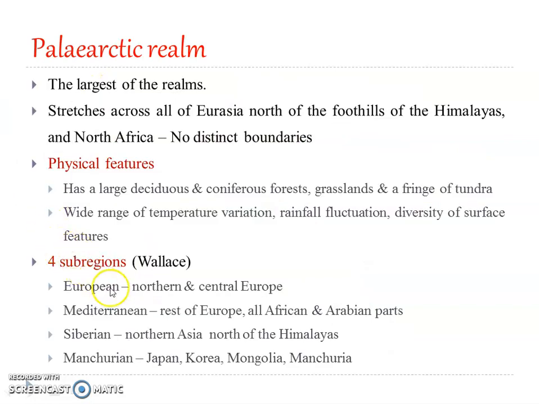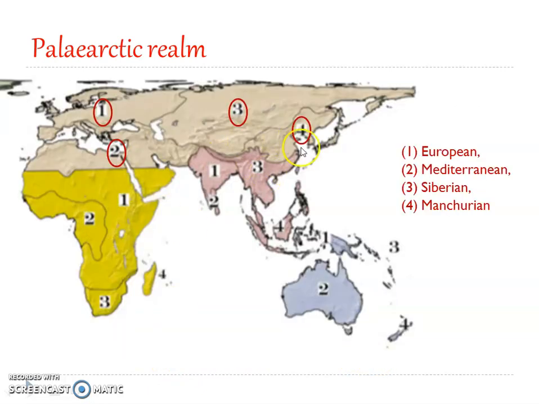So the whole Palearctic region is divided into four: European, complete Europe, northern and central Europe; Mediterranean, the rest of Europe, all the African part of the Palearctic realm, and the Arabian parts; Siberian, the northern Asia north of the Himalayas; then Manchurian, Japan, Korea, Mongolia, and Manchuria. These are the four subregions of the Palearctic realm.